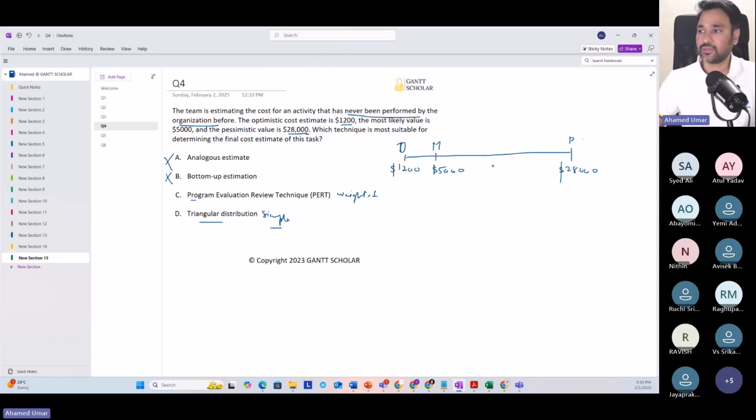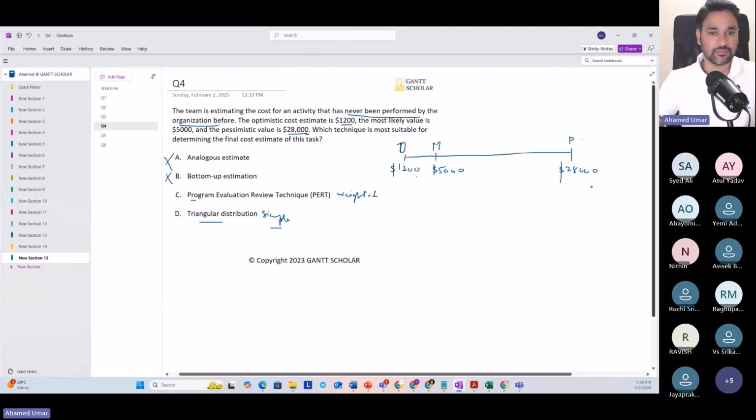Which is not good. The reason is the chances of the optimistic case and pessimistic case would be very less. The possibility of occurrence of optimistic and pessimistic. So maybe the chance of you facing the optimistic case would be less than 10%, and pessimistic case would also be somewhere around 10%. 80% of times we would get a number close to the most likely value.